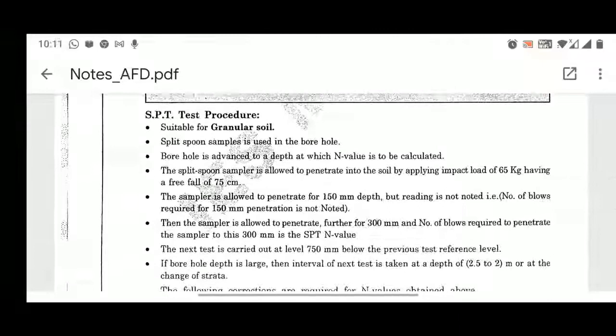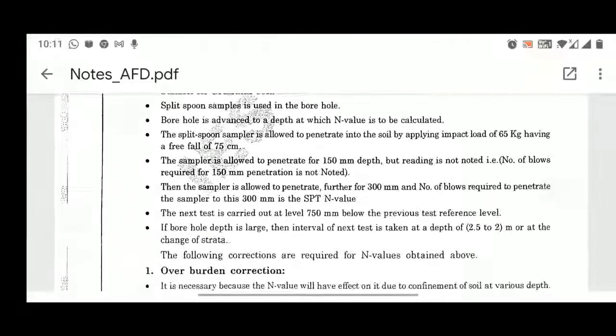Now the sampler is allowed to penetrate for 150 depth, but the reading is not noted. That is, the number of blows required for 150 penetration is not noted. We are already aware of this fact, that we don't have to consider the 150 depth, so we simply disregard it. Then the sampler is allowed to penetrate further for 300, and the number of blows required to penetrate the sampler through this 300 is the SPT n value. So for the other 300 the sampler is allowed to penetrate and the reading is found out.